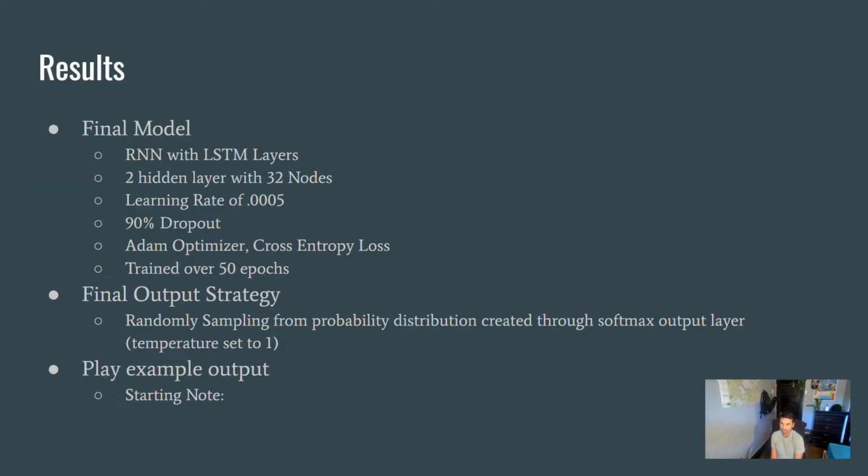With our results, our final model was the RNN with LSTM layers, 2 hidden layers with 32 nodes, a learning rate of 0.005, 90% dropout, Adam and cross entropy loss, and we trained it over 50 epochs. Our final output strategy is just sampling from the multinomial distribution created from the probabilities from the softmax layer. And we just set the temperature to 1, so we could still depend on these probabilities, but also not have notes repeating over and over again.